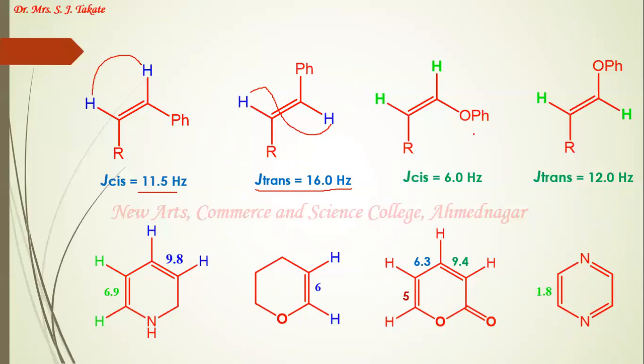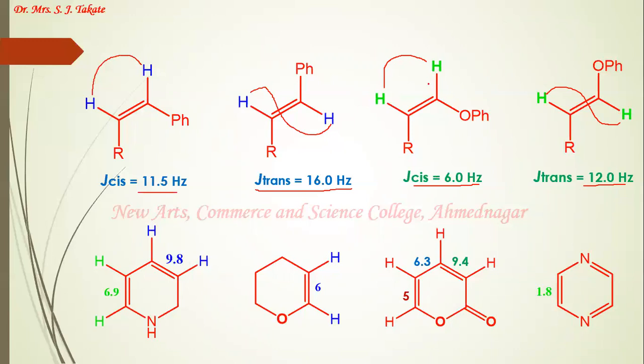But if you look at this vinyl ether example, where oxygen is directly attached to this carbon atom, the cis coupling constant value has been decreased from 11.5 to 6 hertz, while the trans coupling constant value, look at this, these two are trans protons, the coupling constant value has been decreased to 12. So you can see that the large decrease is observed in the case of the cis coupling constant value.